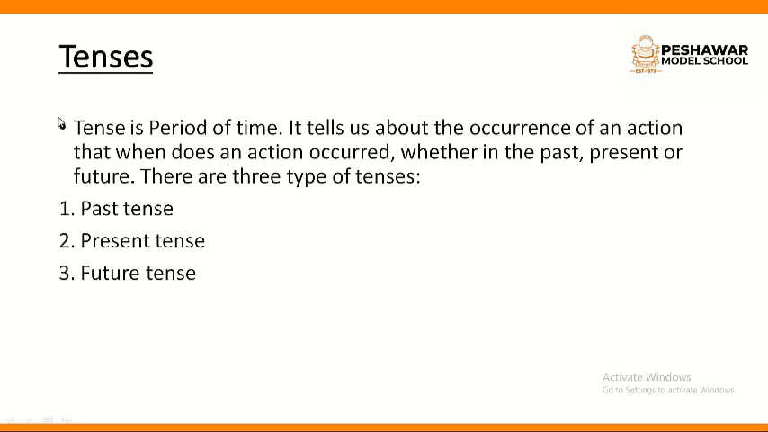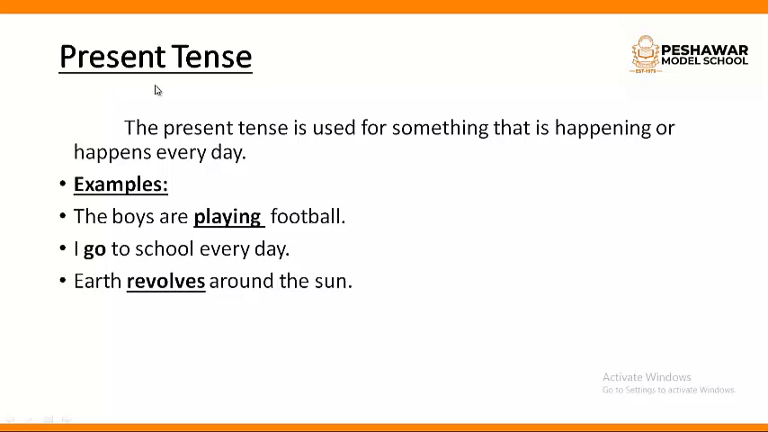Now, what is a verb? Verb is used in tenses. Tense is the period of time. In tenses, we come to know when does the action occur. When does a verb or an action occur? Tenses tell us about the period of time, whether the action was taken in the past, present or in the future. There are three types of tenses: past tense, present tense and future tense. Here we are going to study about present tense.